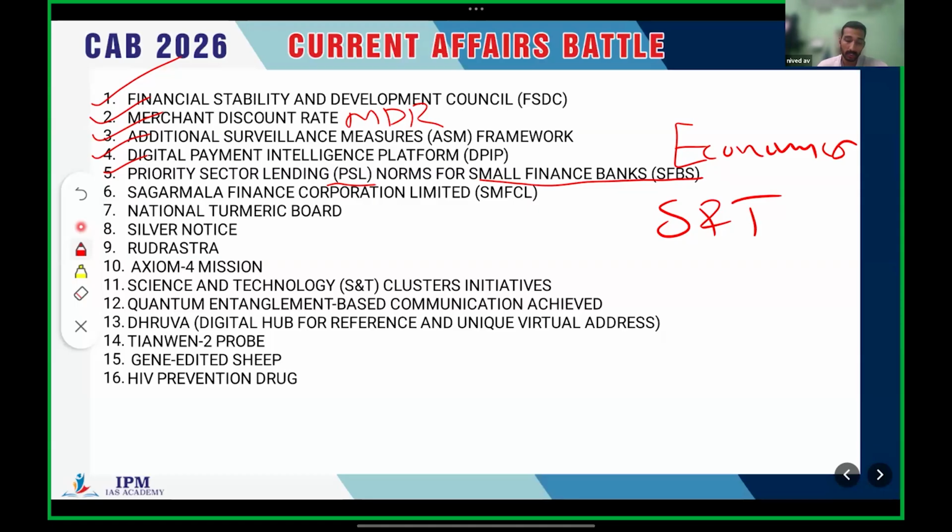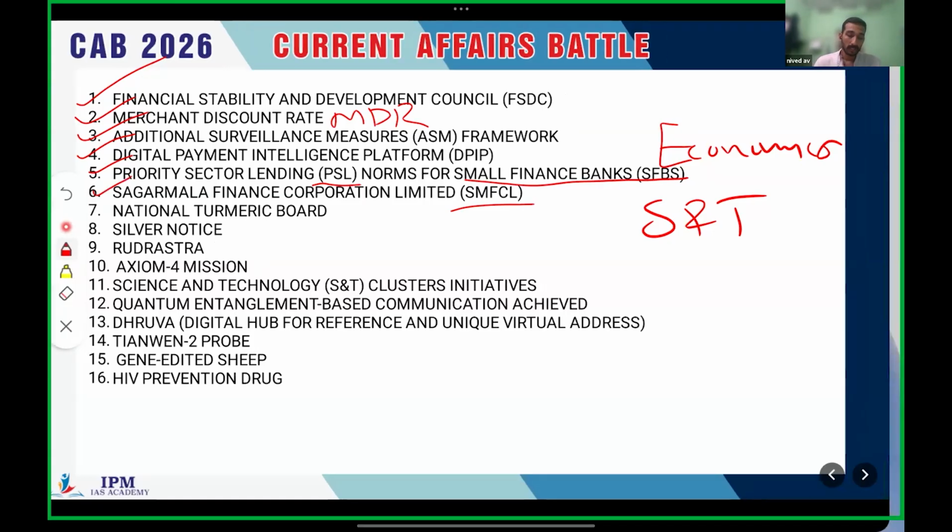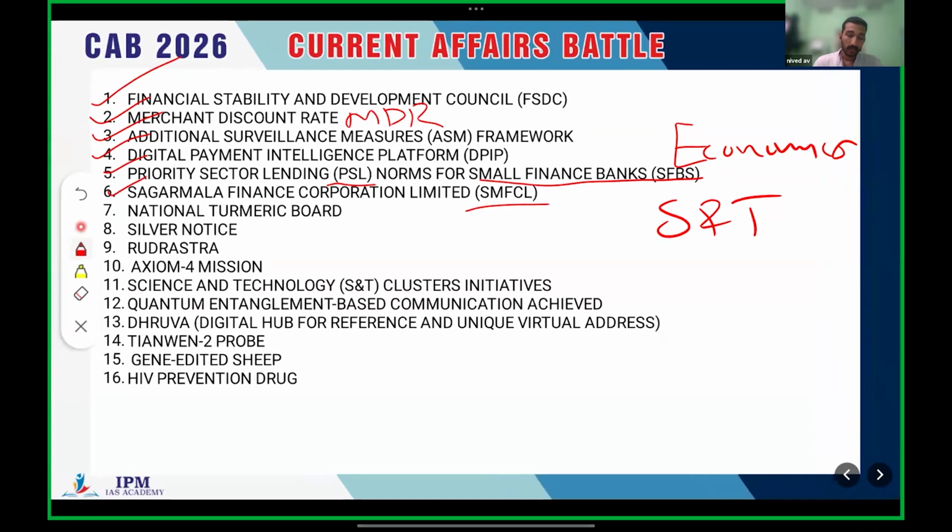Very important topic. The sixth one, Sagarmala Finance Corporation Limited, SMFCL, related to public infrastructure. And the seventh one, the National Turmeric Board. It's also an economic topic. Clear? And the eighth one, silver notice.